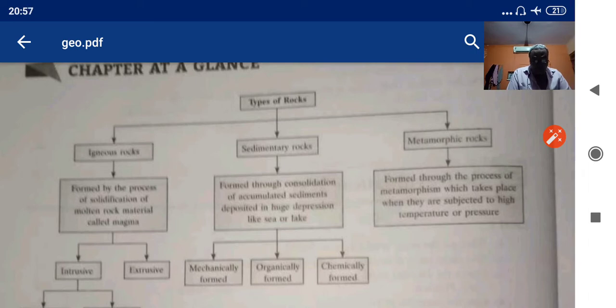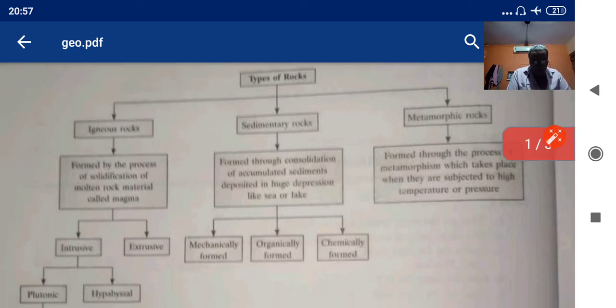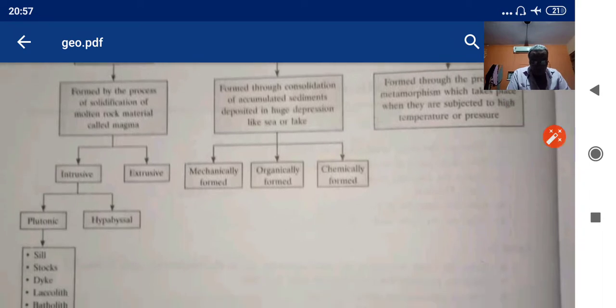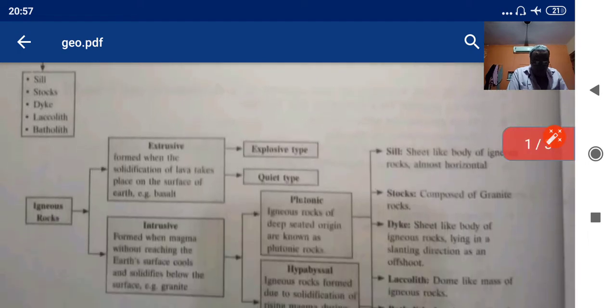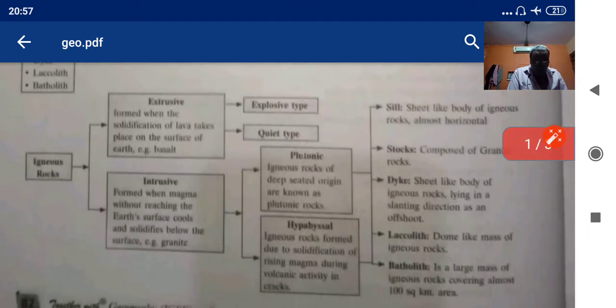Further, igneous rocks are of two types: intrusive rocks and extrusive rocks. Extrusive rocks are formed when the solidification of lava takes place on the surface of the earth.